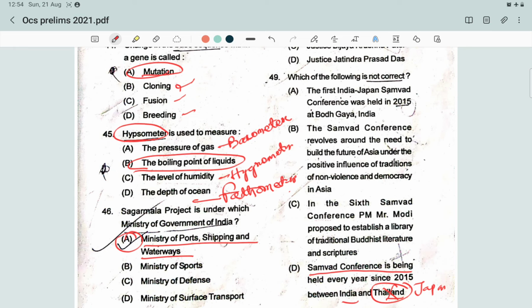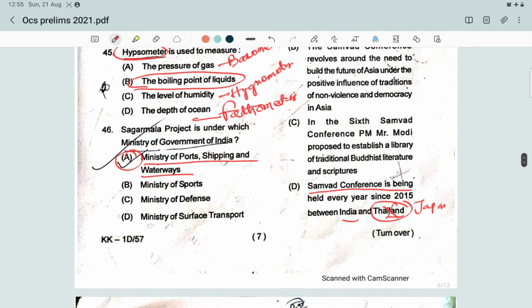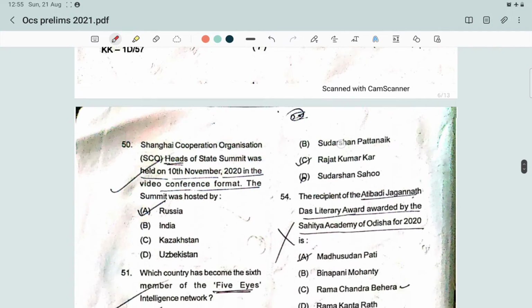During this Samvad 1, leading scholars, religious leaders, academics, and political personalities exchanged views on conflict avoidance and environmental consciousness. And in the sixth Samvad conference, Prime Minister Modi proposed to establish a library of traditional Buddhist literature and scriptures. The answer would be D.